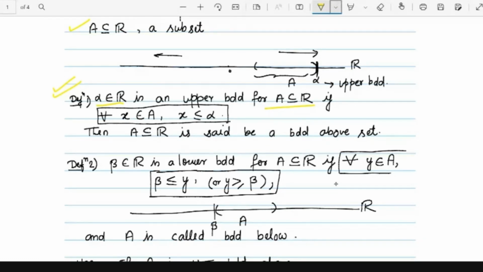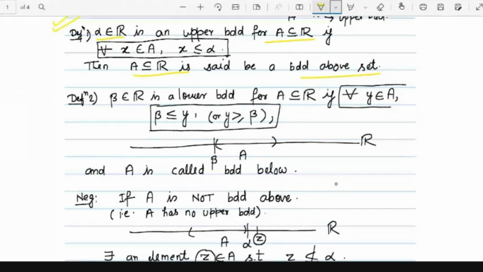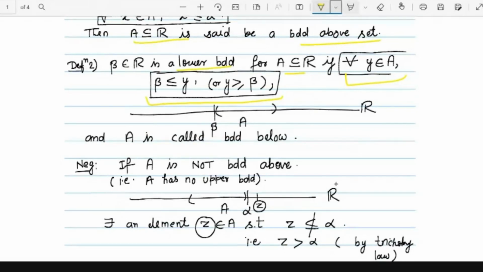In this case, alpha is called an upper bound for the subset A, and A is called a bounded above set. In a similar manner, we can define the lower bound. A real number beta is called a lower bound for A if for every element y in A, beta is less than or equal to y. Then A is called a bounded below set.